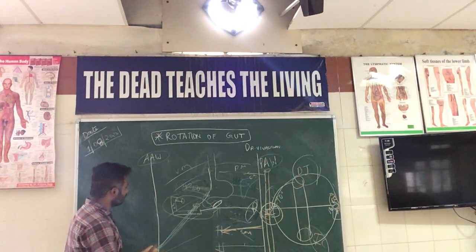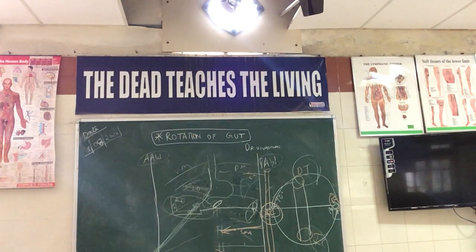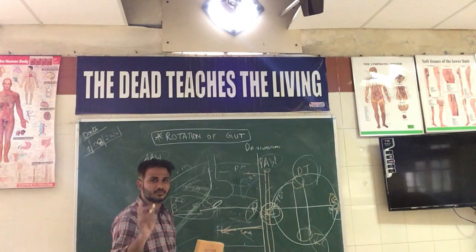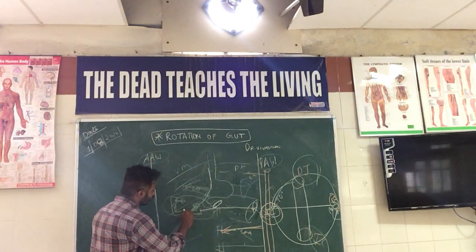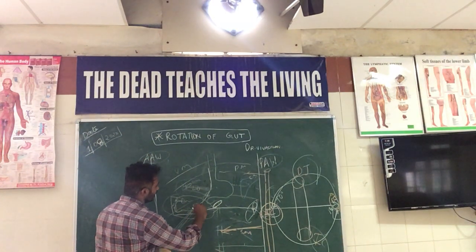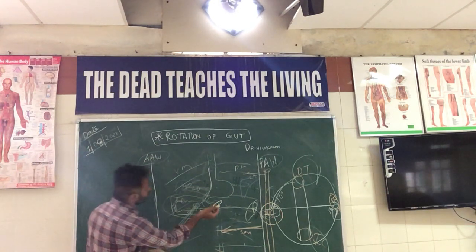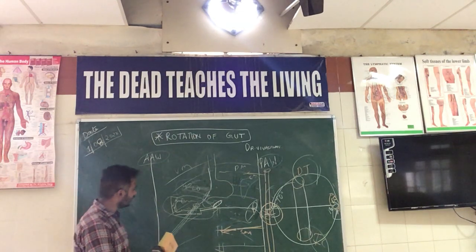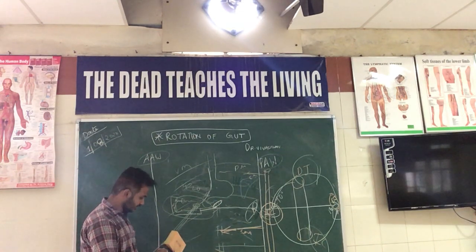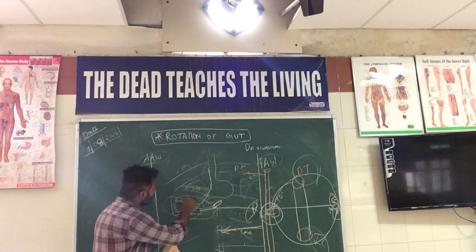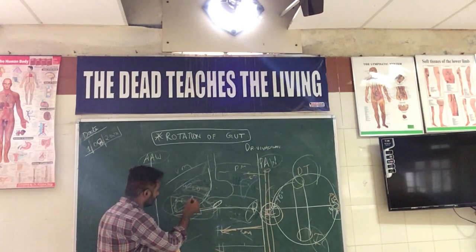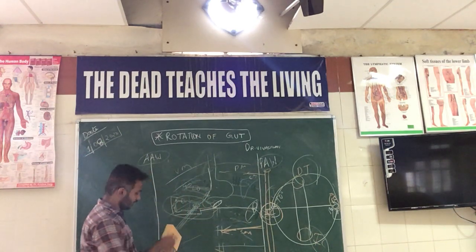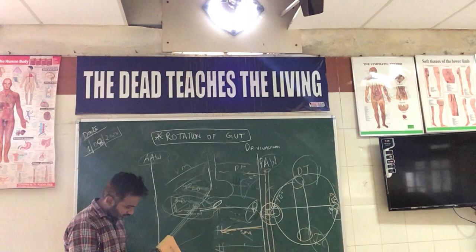So we know that between the C-shaped loop of the duodenum there lies the head of the pancreas, then the neck, the body, and the tail present to the posterior aspect. Just behind the neck of the pancreas, we have the formation of the portal vein. The portal vein is formed by the union of the right tributary of the superior mesenteric vein and the left tributary of the splenic vein.